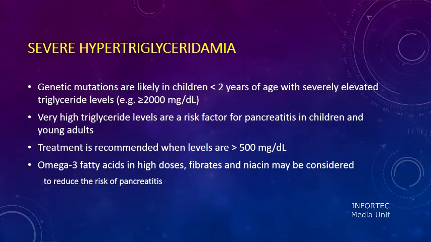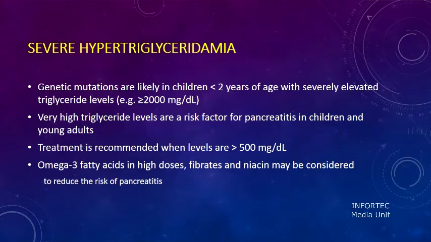Those children belong to the category of severe hypertriglyceridemia, and you already know that there is a very high risk of pancreatitis when the levels are above 800. Treatment is recommended when levels are above 500 milligrams per deciliter. Levels close to 500 we sometimes see in overweight and obese children with metabolic syndrome as well.